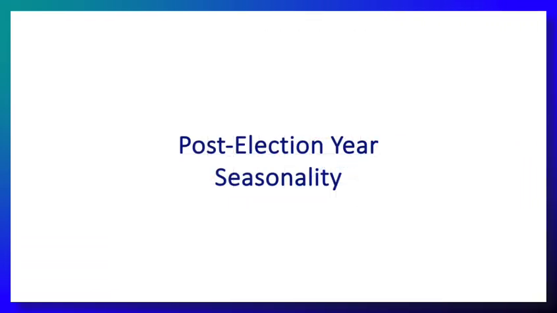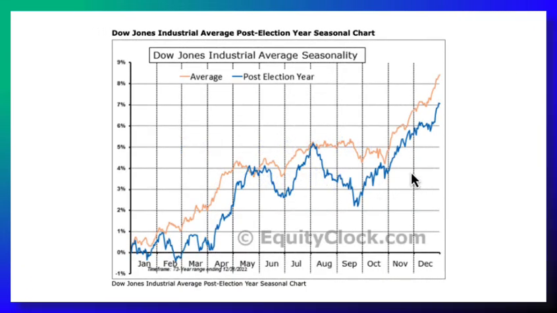And lastly, we'll look at what happens in the post-election year, or the first year of a presidential term. Again, it's not a shock to see the market typically has a good year. I would say the one thing that really stands out here is that in a post-election year, we typically see, or have seen at least, the market bottom a full month before a typical year has done in the past. So we're talking about late September compared to late October. Now, we know things could be drastically different year to year, but there's enough data in here to show that we should at least respect the fact that if something like this happens next year, we shouldn't ignore it.